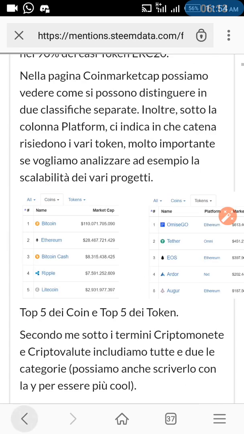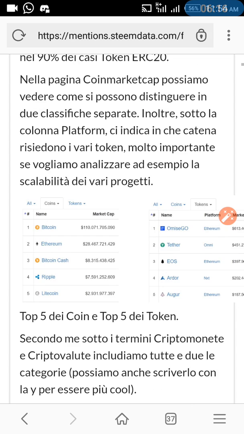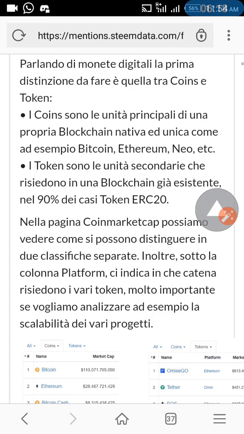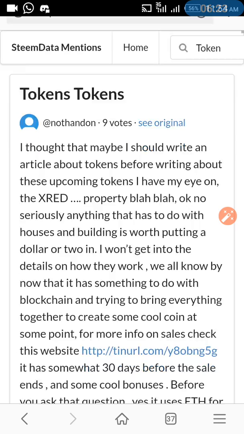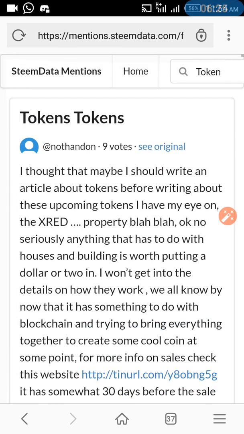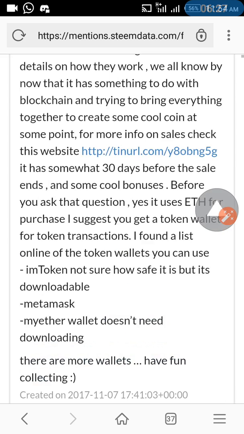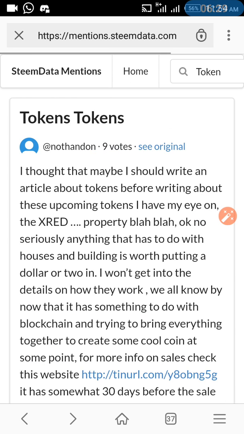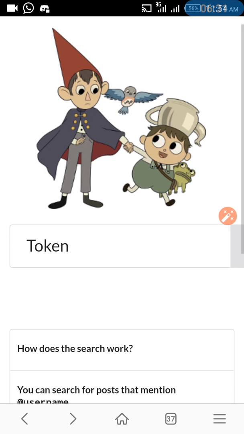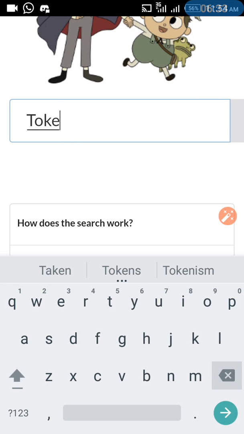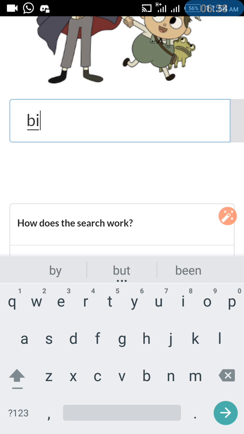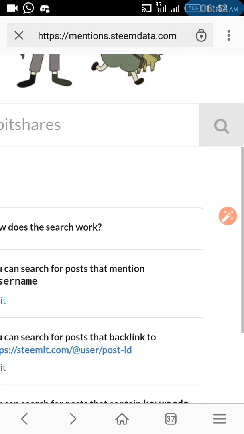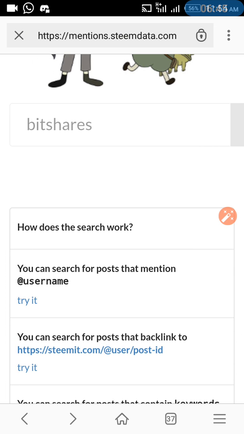Let's search for another keyword. Maybe we are looking at how to open a BitShares account, and how to make transfers and so on.